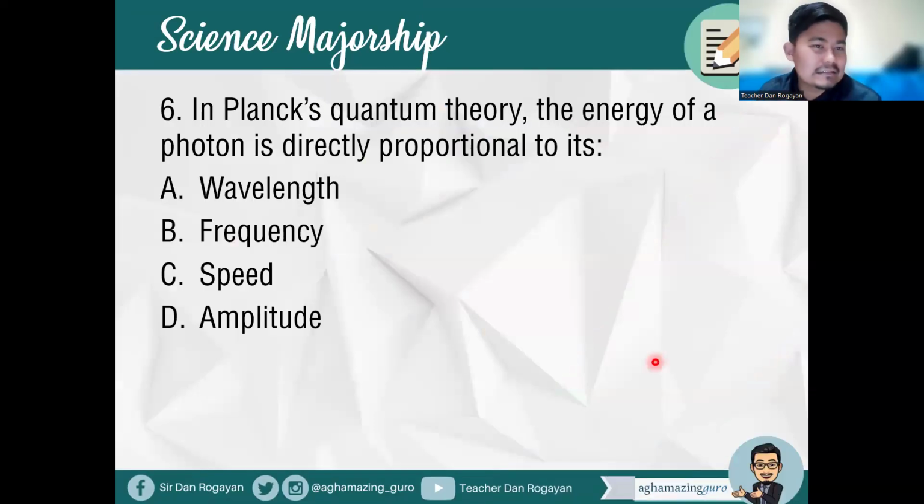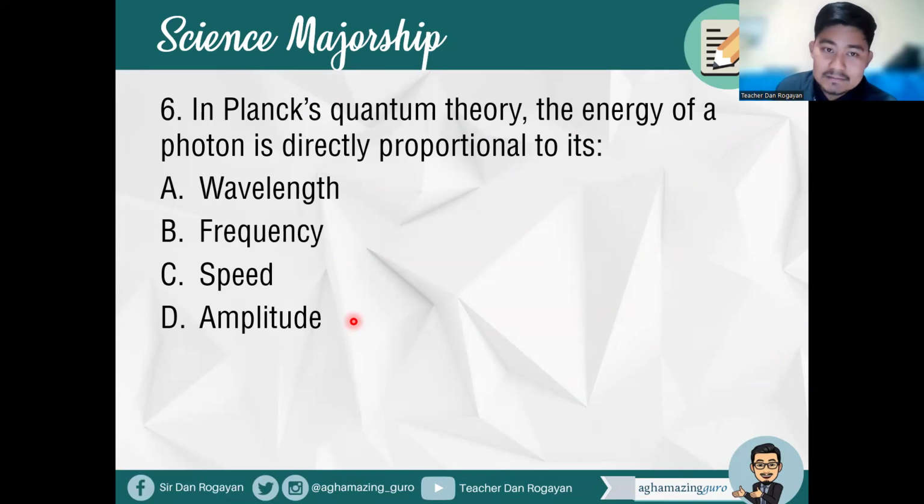Okay, item number 6, in Planck's quantum theory, the energy of a photon is directly proportional to its blank. A, wavelength, B, frequency, C, speed, D, amplitude. So what is your answer? All right, so what's the answer here?